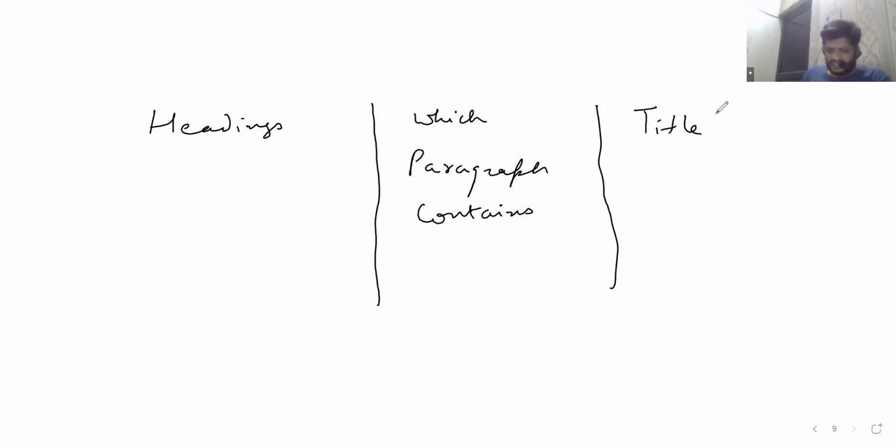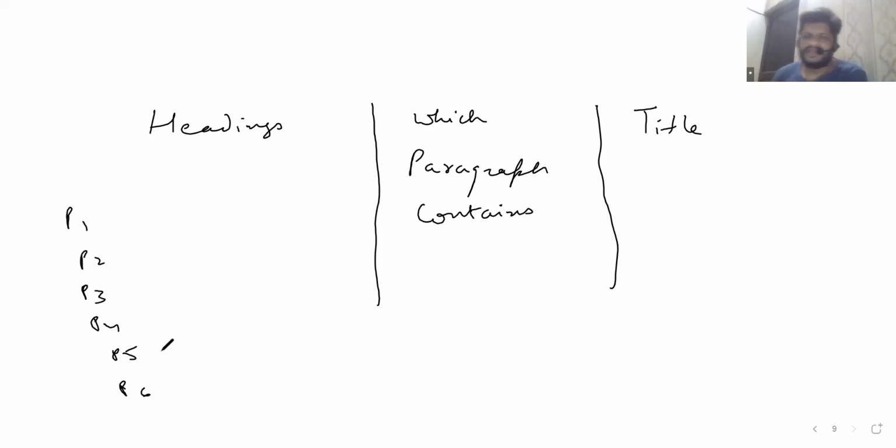Now, a passage will be something of this sort, that it will have paragraphs. Paragraph 1, paragraph 2, paragraph 3, paragraph 4, paragraph 5, paragraph 6. Let's say it has 6 paragraphs. Now, first of all, we'll start from the right. What should be the title of a thing? And what should a title represent? The main topic on which all 6 paragraphs are about.